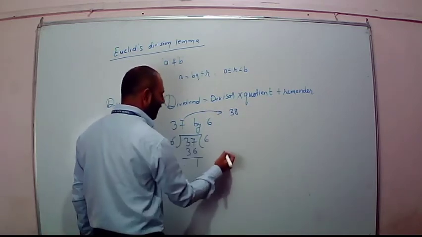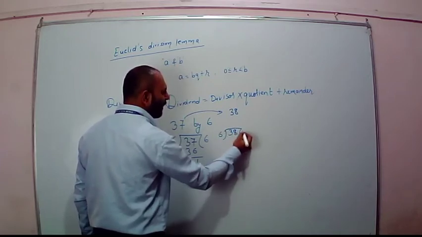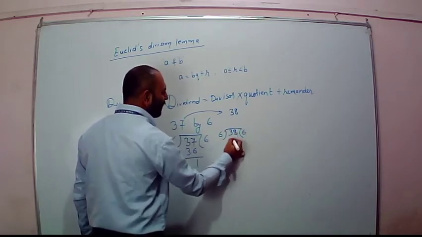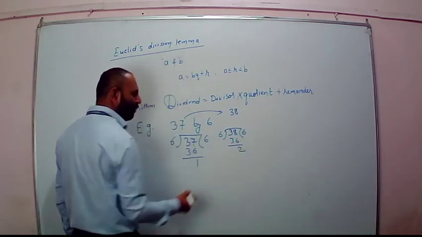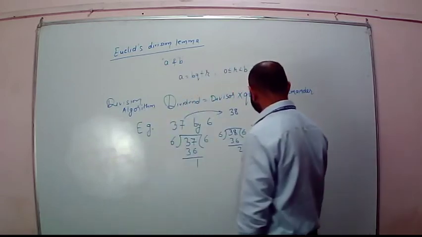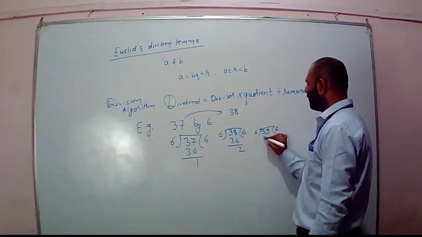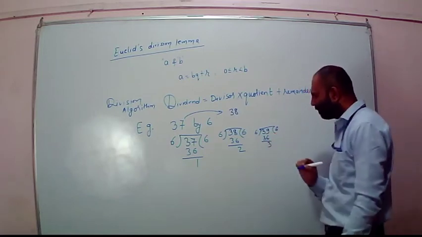If I divide 38 by 6, 6 sixes are 36, remainder is 2. Then 39 divided by 6, remainder is 3.